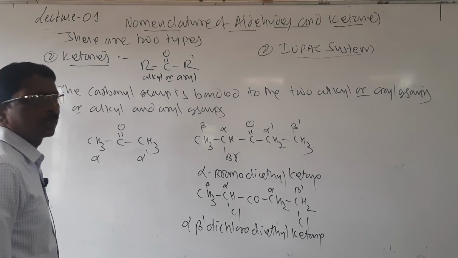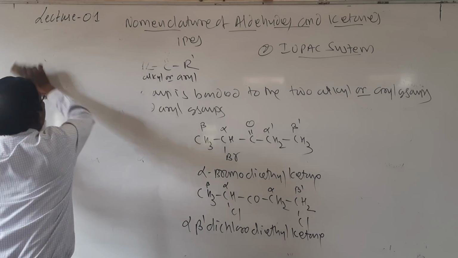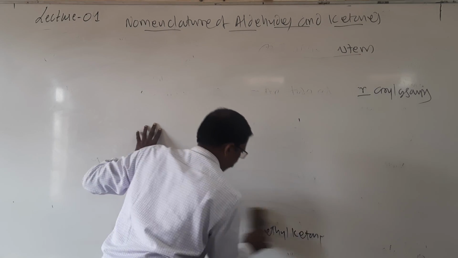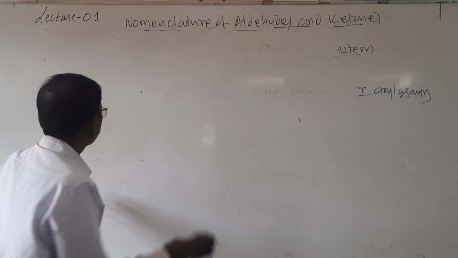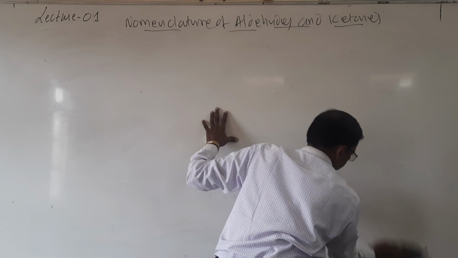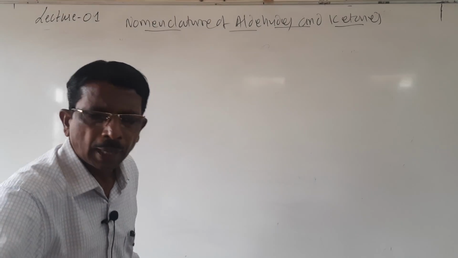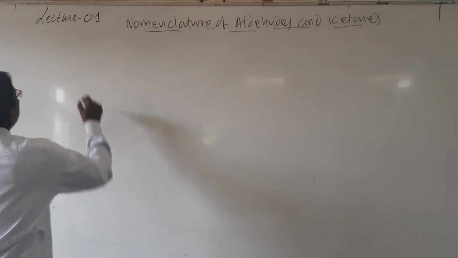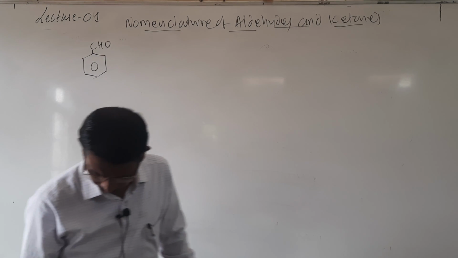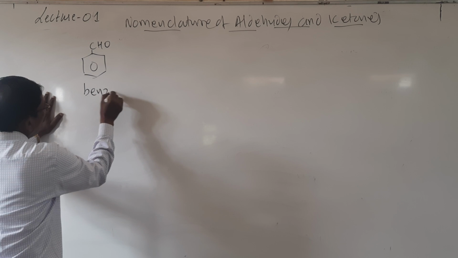Let us see the IUPAC name. And here, if it is having an aldehyde group, in case of aldehyde, if it has a benzene ring and then the aldehyde, it is named benzaldehyde.